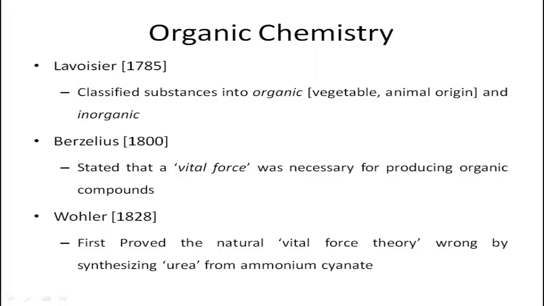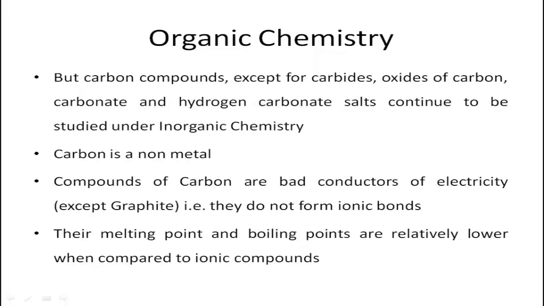So this is about the history of organic chemistry. And post that, many more organic compounds were able to be synthesized in the laboratory, and we use many of these products in our day-to-day lives nowadays. So what is organic chemistry? Yes, we all know that it's the study of compounds which contain carbon. But is every compound which contains carbon classified into organic chemistry? No. Except for carbides, oxides of carbon, carbonate and hydrogen carbonate salts, every other compound that we study which contains carbon is classified under organic chemistry.